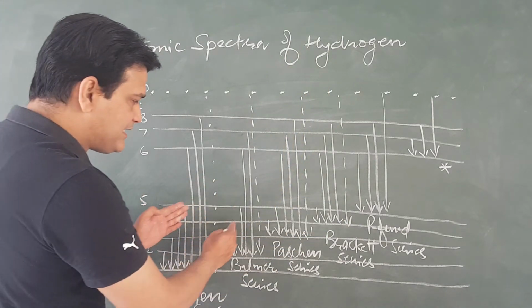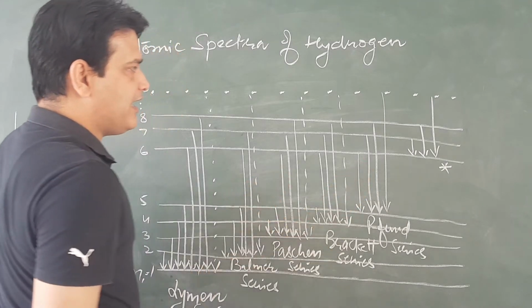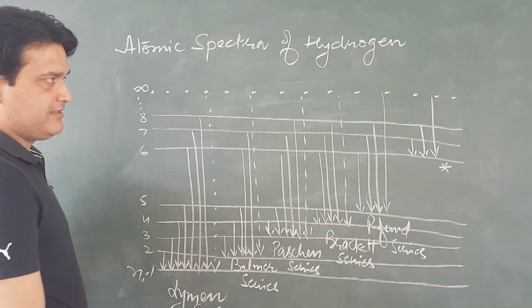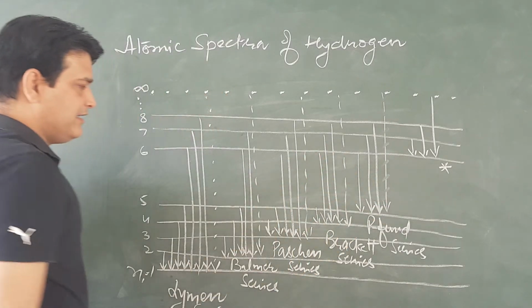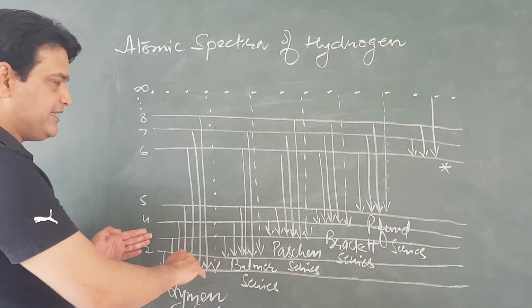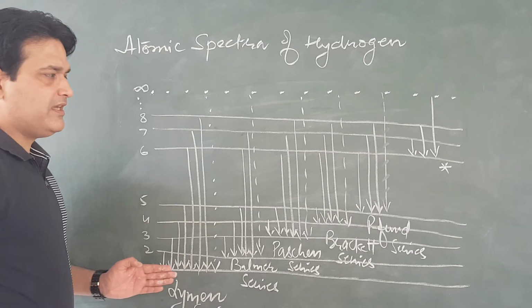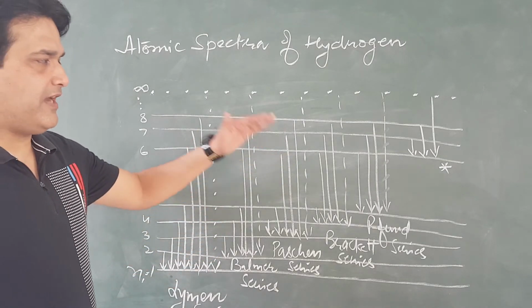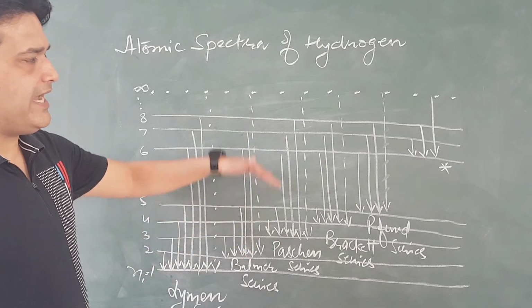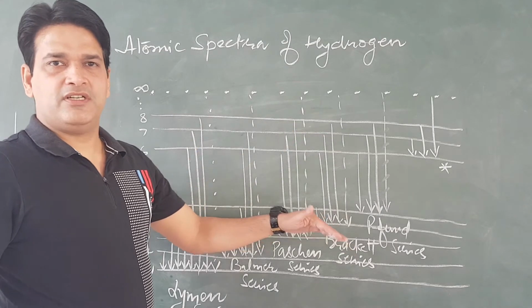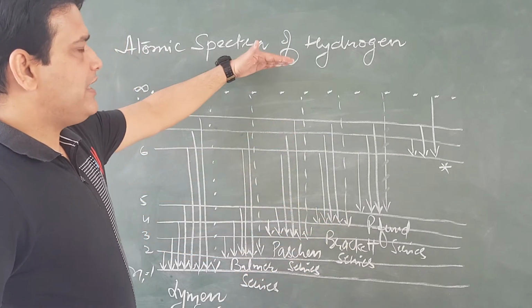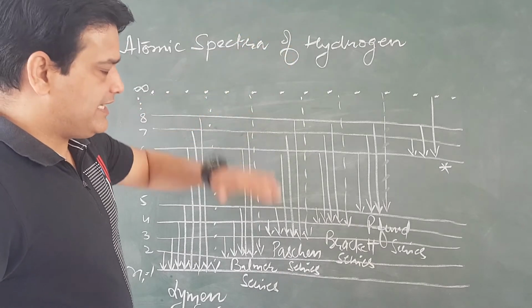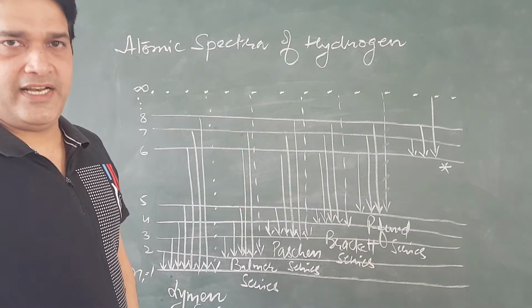And in every series, there are infinite number of lines. This is the infinite line. So, in the total hydrogen spectra, there are infinite number of lines because infinite electrons jump from ground level to excited level and then they come back by emitting energy.